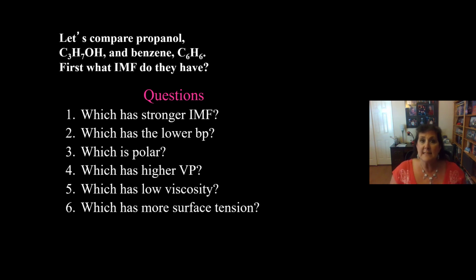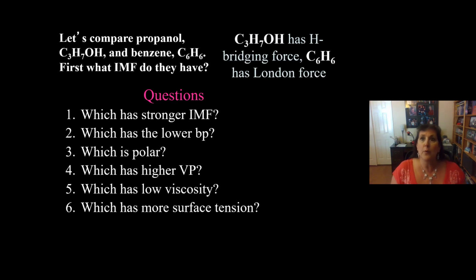What about benzene? C6H6, and that's it, just carbons and hydrogens. So that's a hydrocarbon. What did we say earlier about hydrocarbons? They're nonpolar. So what kind of force goes with nonpolar? That's right, London force. So that's the strongest force that benzene can have, is just the London force. So propanol has hydrogen bonding forces. Hydrogen bridging is just another word for that. Whereas benzene has London force. So now let's go to our questions.